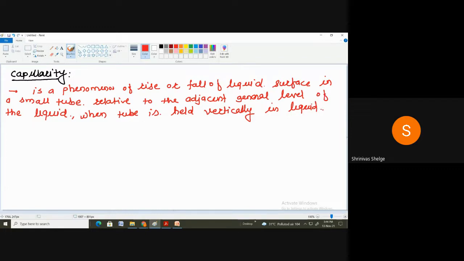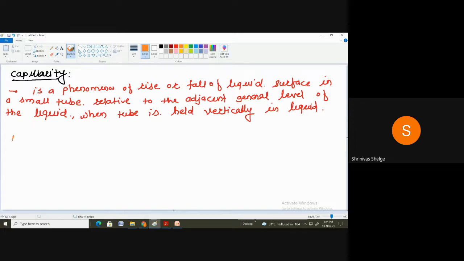Correct. So capillarity is the phenomenon of rise or fall of the liquid surface in a small tube relative to the adjacent general level. So this is the phenomenon of rise or fall of the liquid. So why is there a rise or why is there a fall of the liquid? It is due to the adhesive and the cohesive force. So what happens exactly, that I am going to show you.